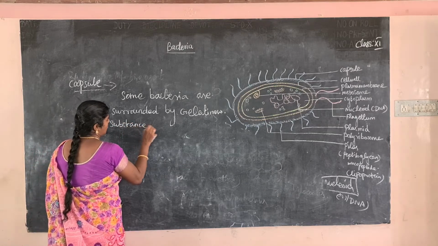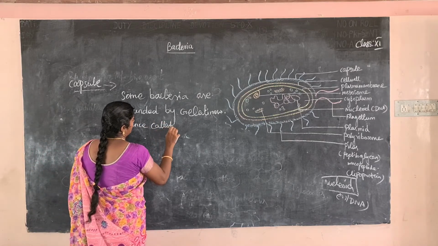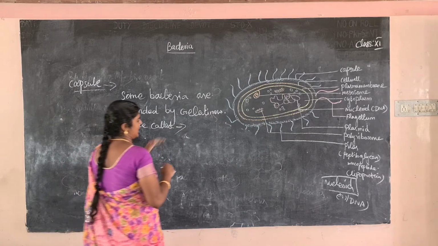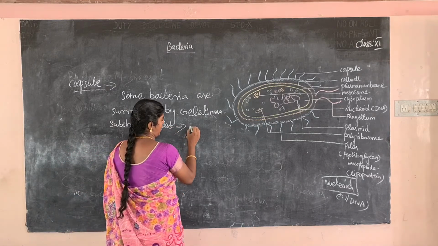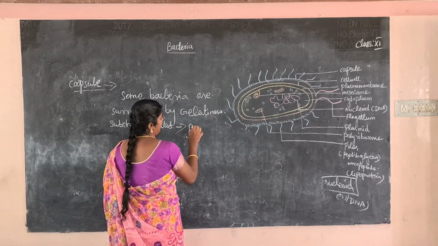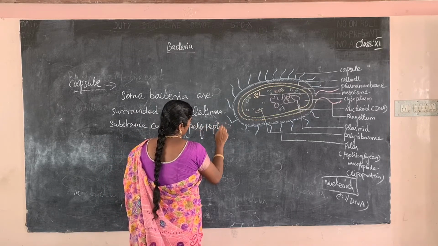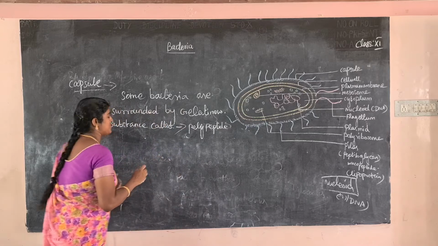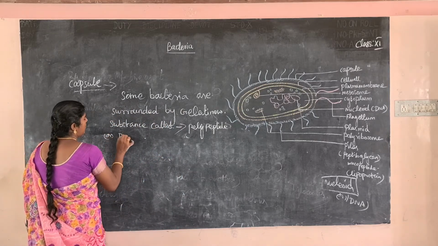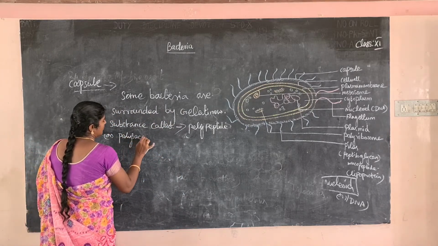It is called capsule. It is made up of polypeptide, protein or polysaccharide.